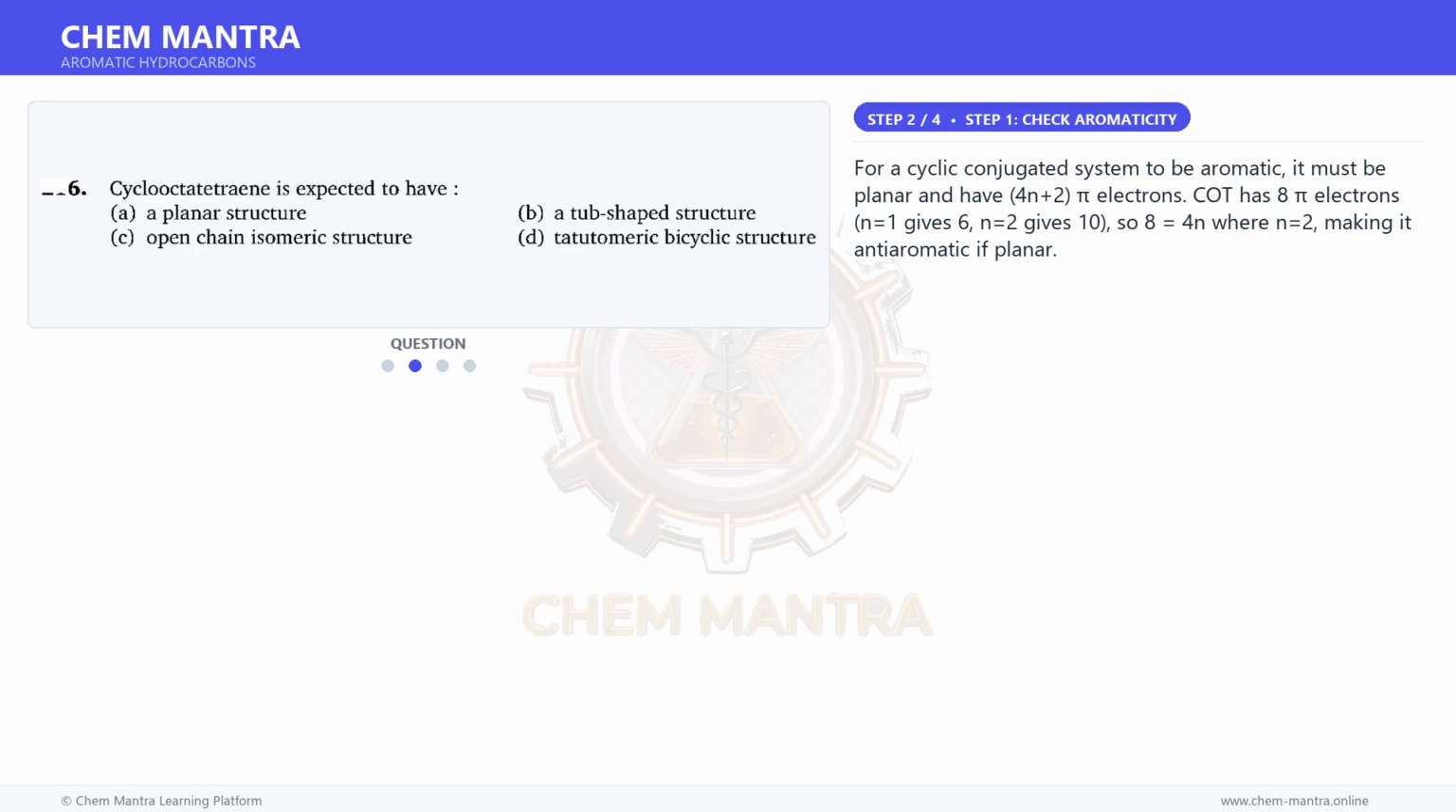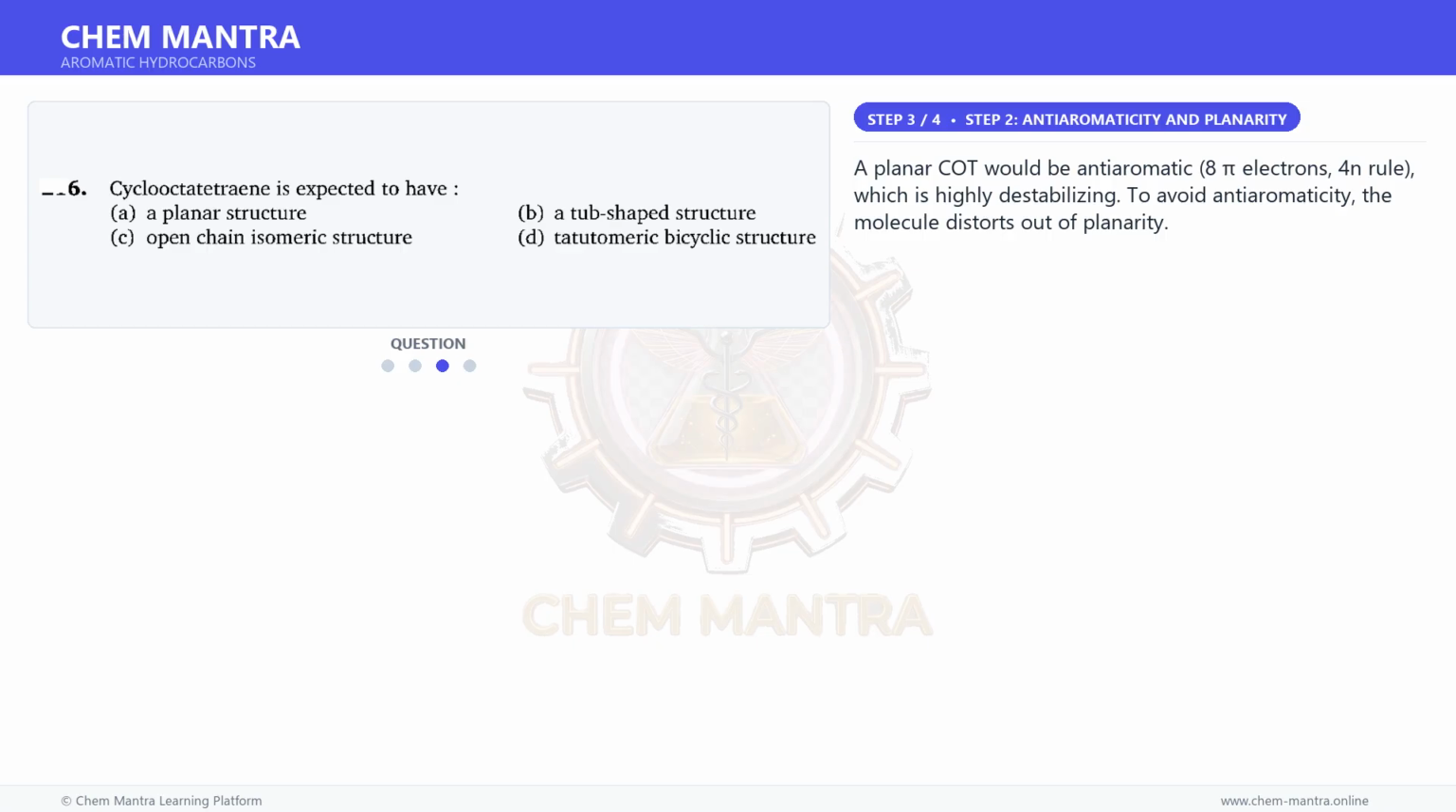For a cyclic conjugated system to be aromatic, it must be planar and have 4n plus 2 pi electrons. COT has 8 pi electrons. n equal to 1 gives 6, n equal to 2 gives 10, so 8 is equal to 4n where n is equal to 2, making it antiaromatic if planar. Moving on to the next step.